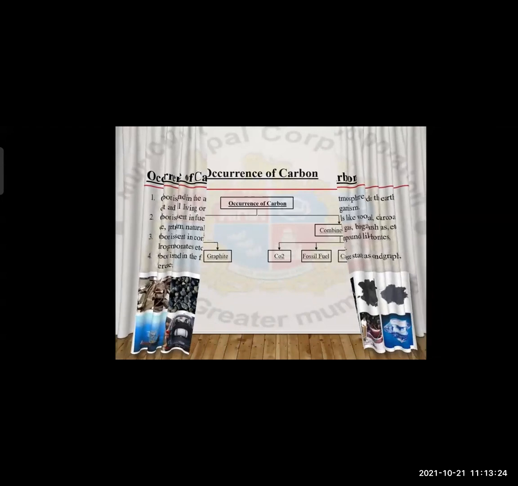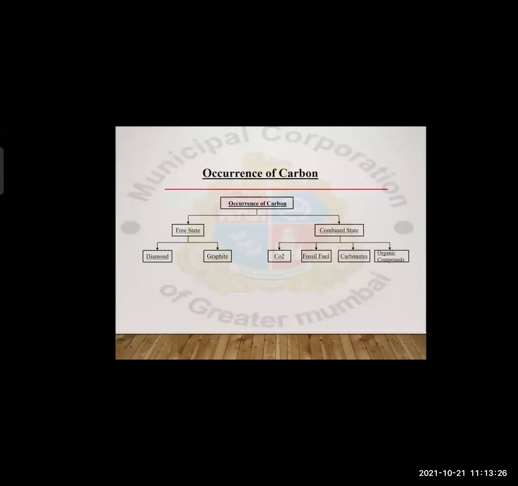Just now I said that carbon occurs in two states, or we can say the occurrence of carbon is of two types. One is the free state, the other is the combined state. Free state: just now I told you, diamond, graphite, and fullerene. Combined state: carbon dioxide, fossil fuel, carbonates, organic compounds.